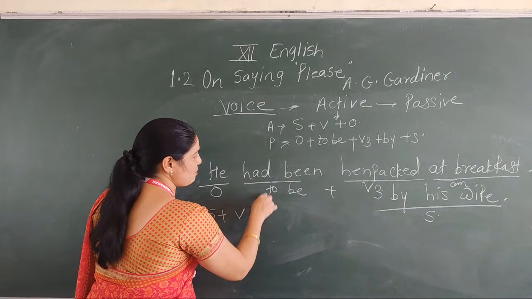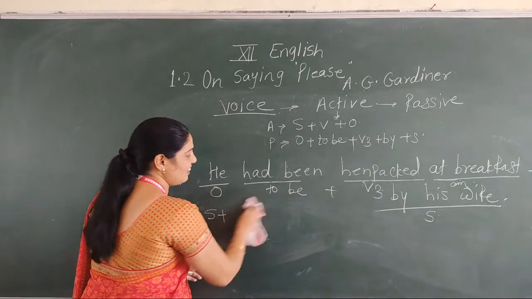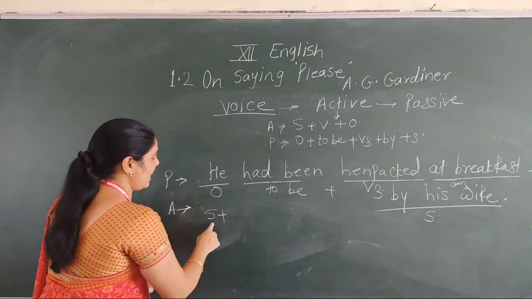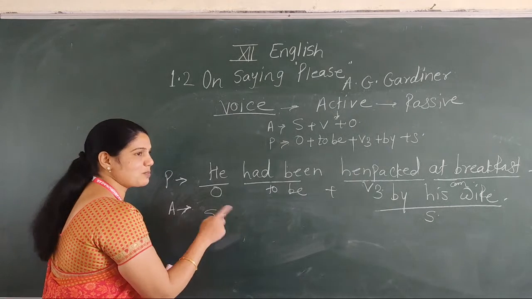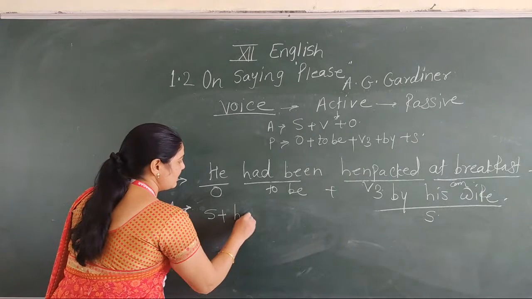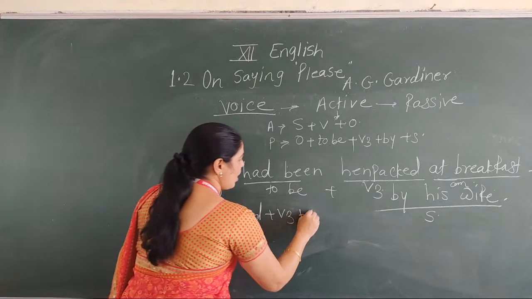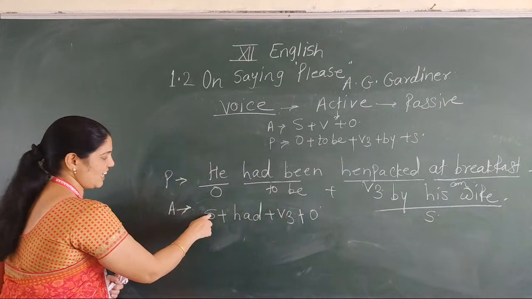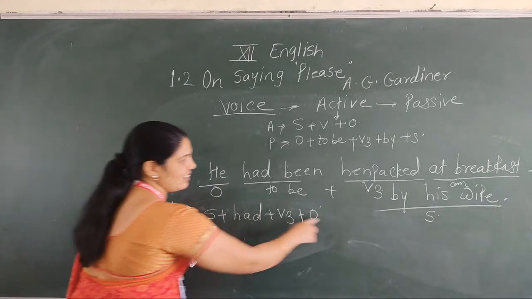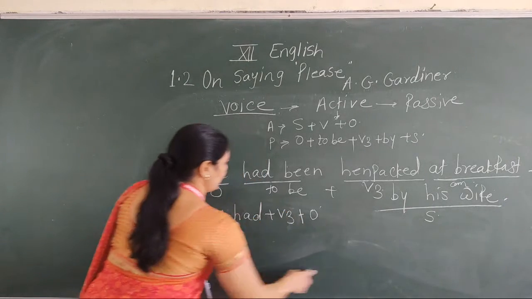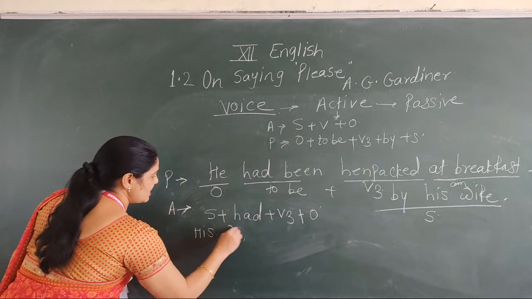But first of all, find out the tense of the sentence. This tense here is the past perfect tense. That's fine. What is the structure of active voice? When it is in past perfect tense, subject, then had, plus V3, plus object. Okay. Now see, convert this structure into this one. Here subject, by his wife, our answer is his wife.